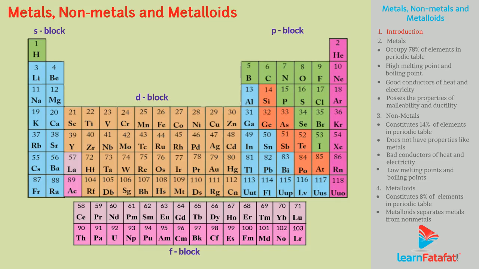Well, apart from classifying elements according to S, P, D, F block elements, they can also be classified from their properties. From properties of elements, they are divided into metals and non-metals. Let us learn about metals and non-metals one by one.